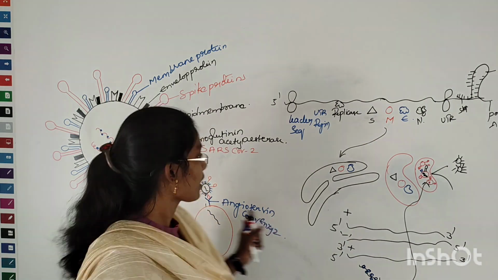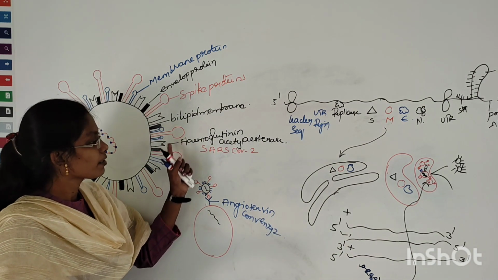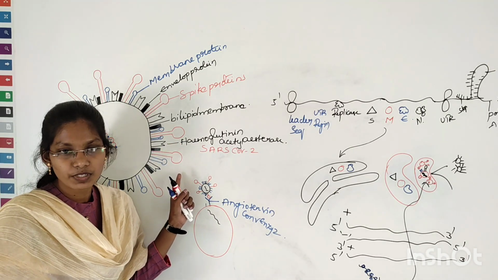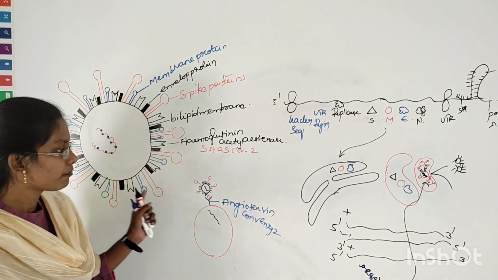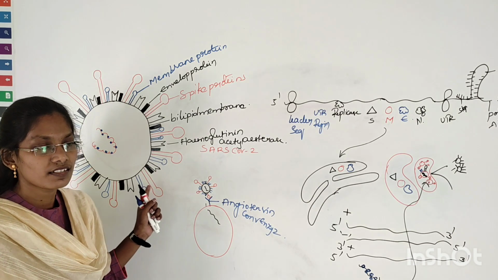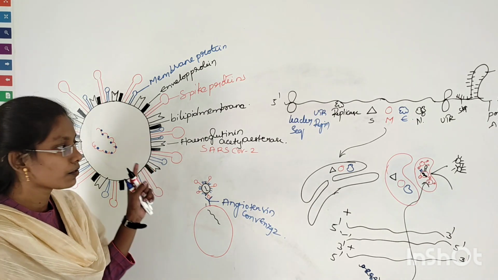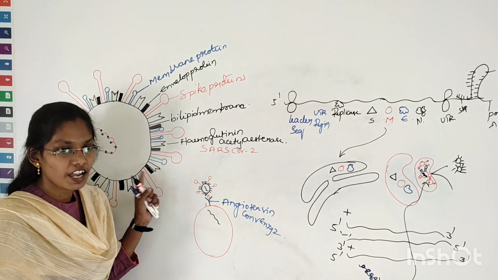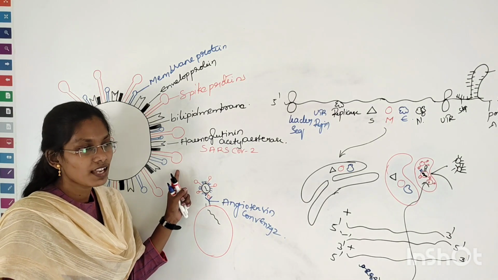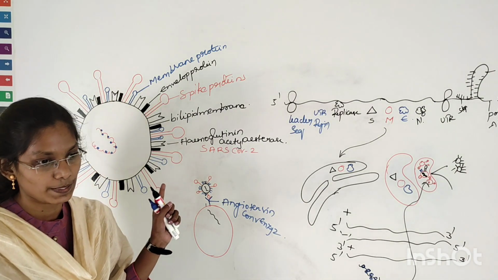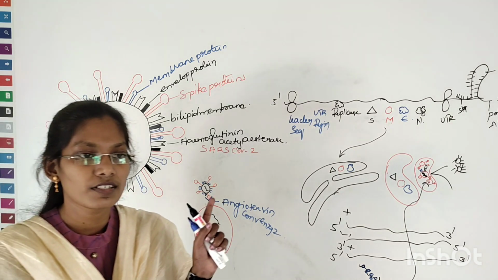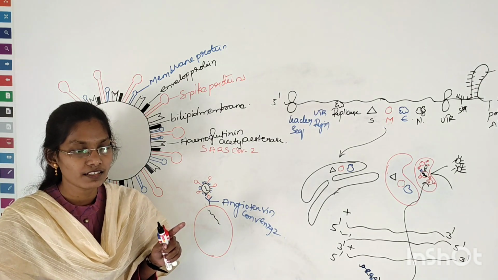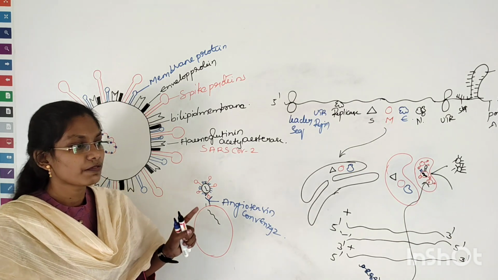Due to mutations in this viral structure, the spike proteins have been modified, right? And a new variant was identified. The vaccine which was discovered for COVID-19, that is coronavirus disease 2019, is not so effective with the new variant because the RNA of this virus has undergone a set of mutations and it has changed the structure of the spike proteins, right? So on December 14, 2019, the new variant was identified in a 25-year-old female in the UK, right?